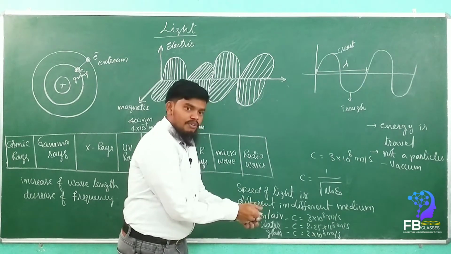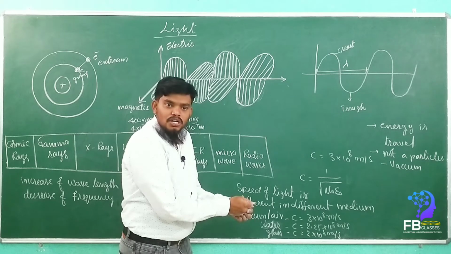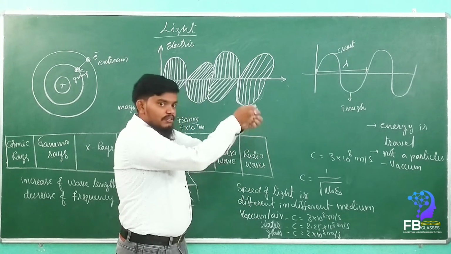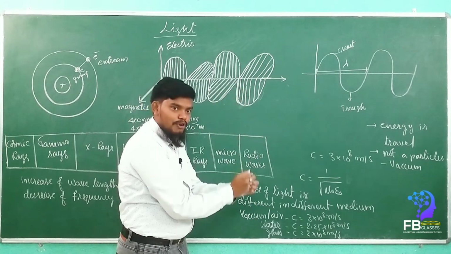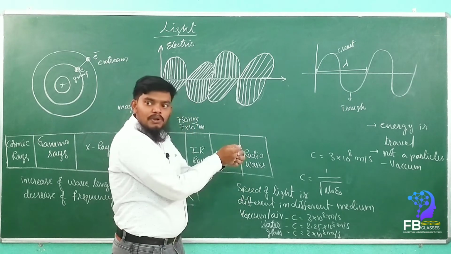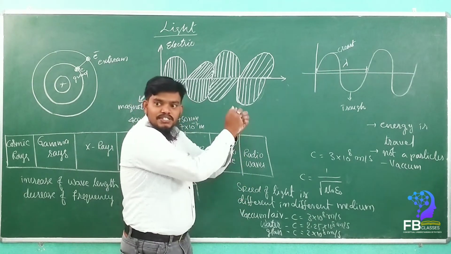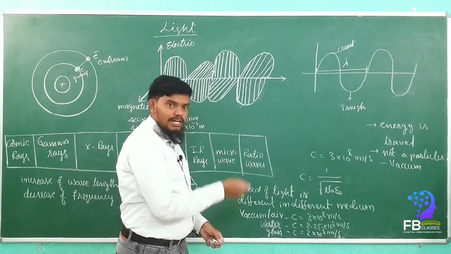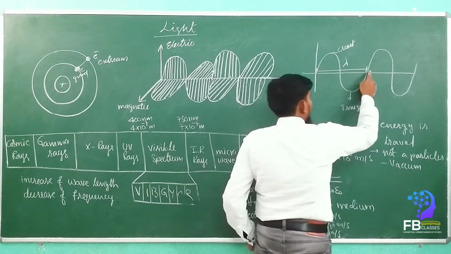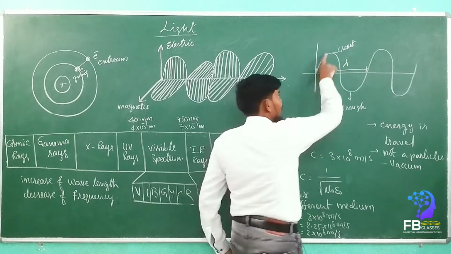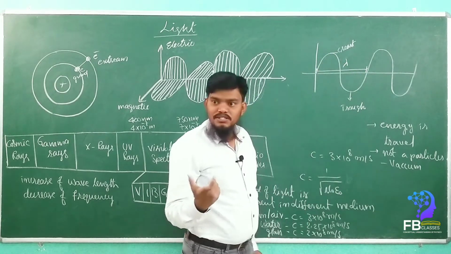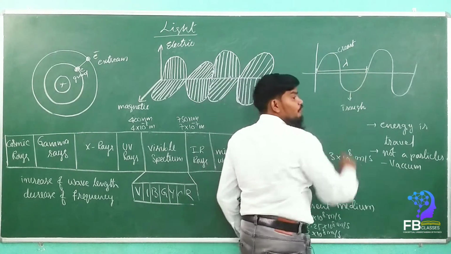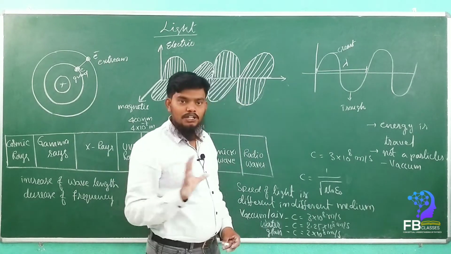That means when we are taking the starting of the rope, once we give the jerk, completely one crest has to form, completely one trough has to form. The distance between the successive crest and the successive trough is called wavelength. See here, once we give like this, the length between the successive crest and successive trough is called a wavelength. Yes or no? Are you getting my point?